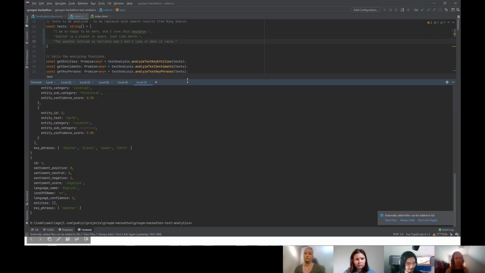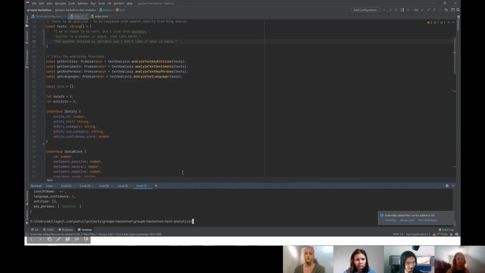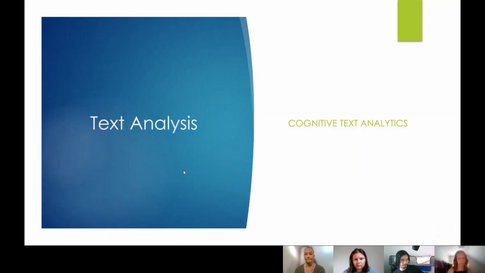So this is what we want to use on the data that we can get from some of the data that Group M can already collect. And we have also tried to use this with some Bing search just to see that we can actually get some real data using this.